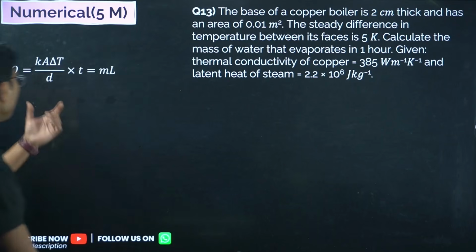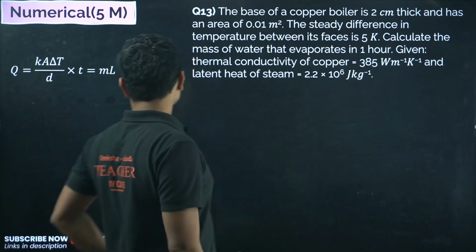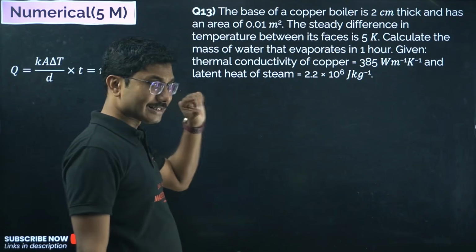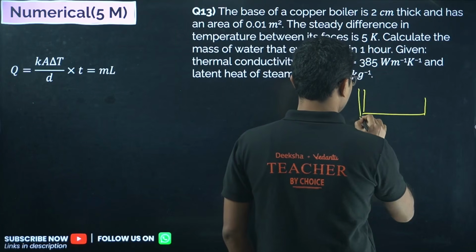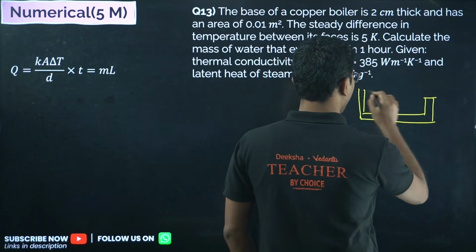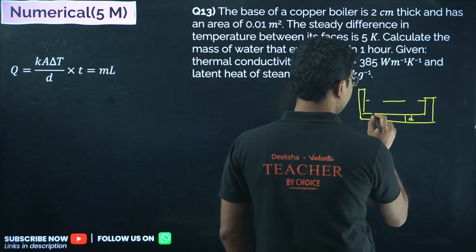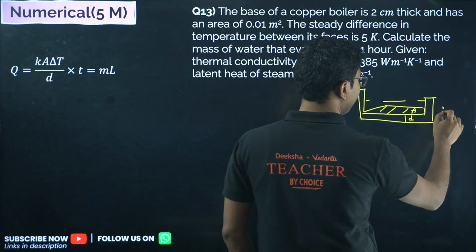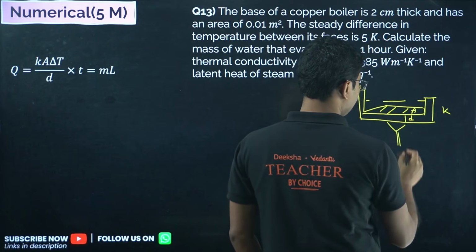So this formula we will be using to solve this question. This formula you have to remember. Here K is the conductivity, A is the area, delta T is the difference in temperature, D is the thickness of the boiler. So what is happening here? We have a pot where the water is being boiled. Okay, so this is the thickness D. The area of the surface is given by A. The conductivity of the material is K. So the heat that you are supplying is this.